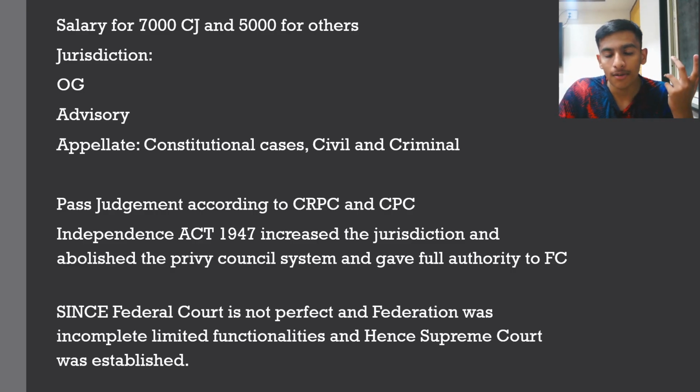But then again, due to the problems of the Federal Court, though the word suggests it, it is not a federation, it is not perfect, and it is incomplete with limited functionalities. Therefore the Supreme Court was established, with more powers than the Federal Court.